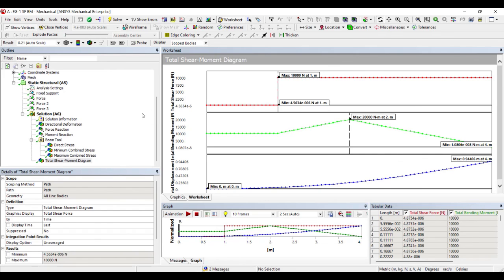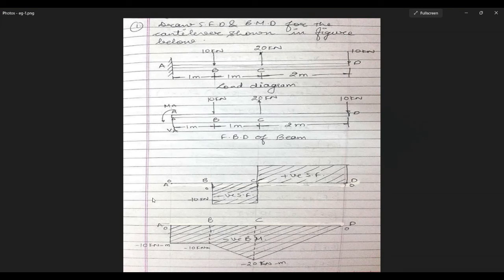Now when you go for the bending moment diagram, initially you will see that the value is from 0 to 10,000. You can check here, it is 0 to 10,000 or 10 kilonewton meter, and then you can see a graph like this at point C, that is 2 meters from point A. You can see that the bending moment is maximum, that is 20 kilonewton meter.